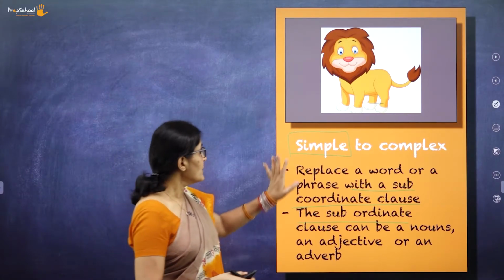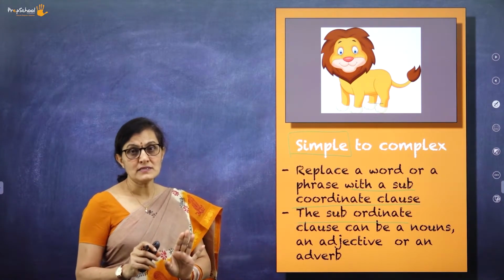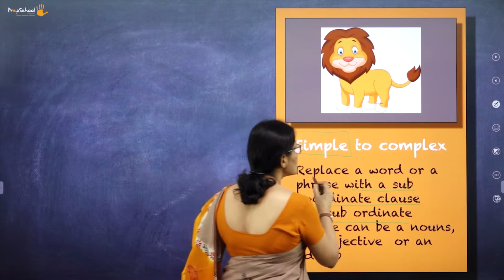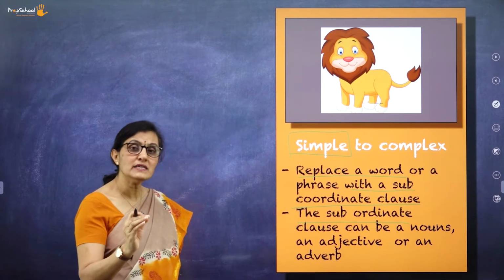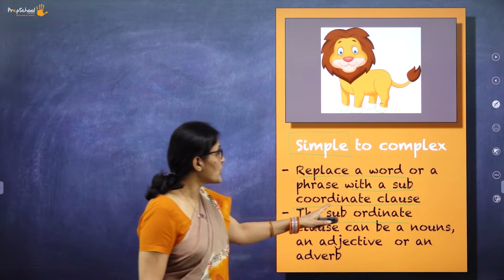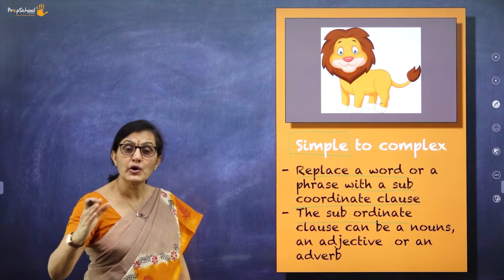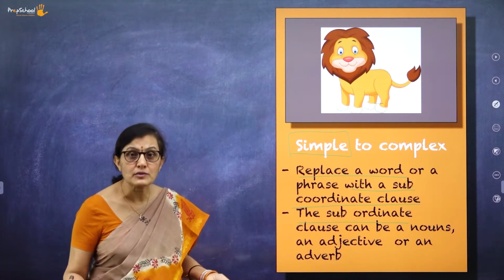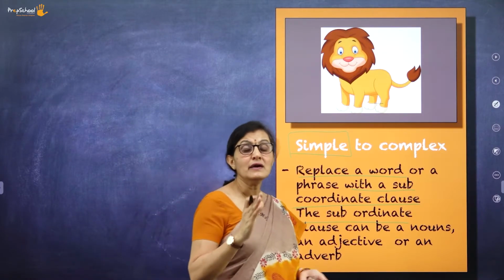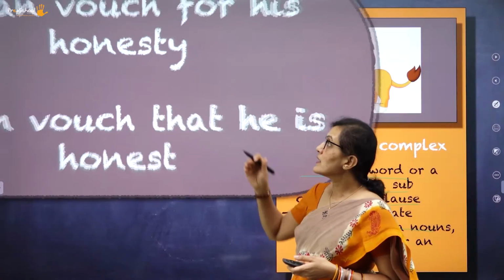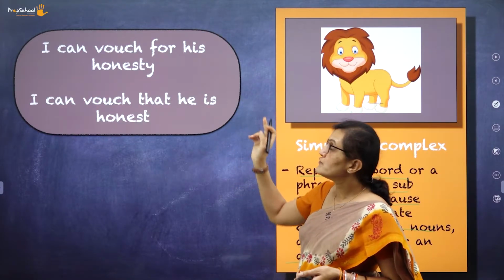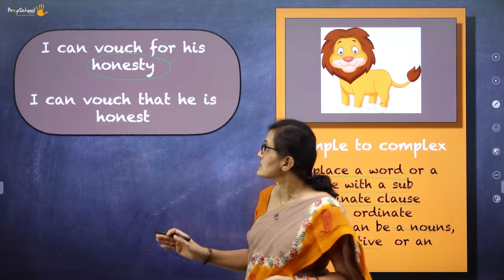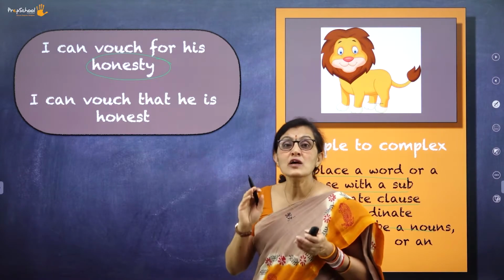The subordinate clause can be a noun, an adjective, or an adverb clause. So what did I tell you all? When a simple sentence is transformed into a complex sentence, it replaces a word or a phrase with a subordinate clause. Let's look at an example: I can vouch for his honesty. The noun clause here gets expanded to: I can vouch that he is honest.